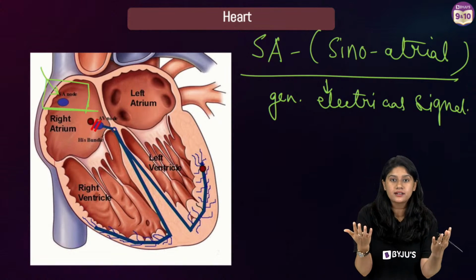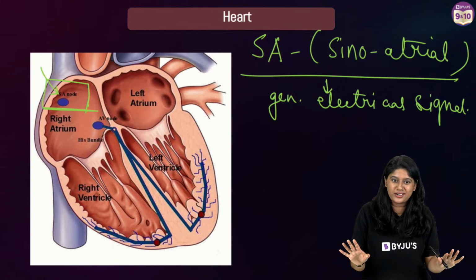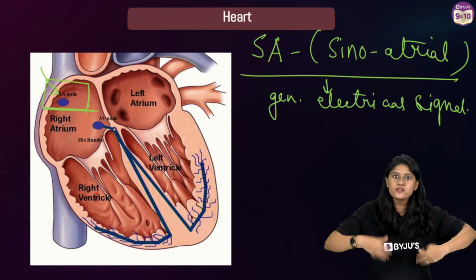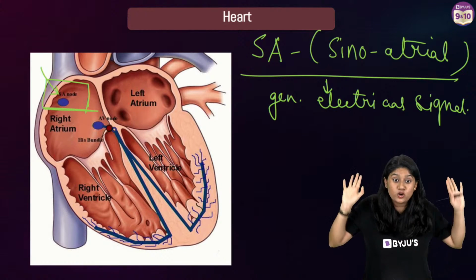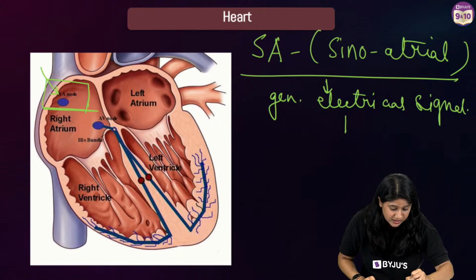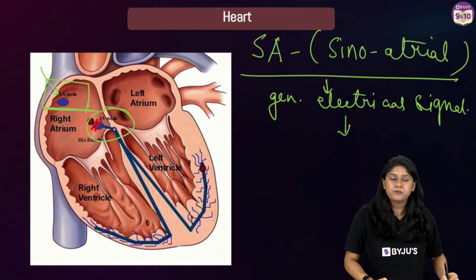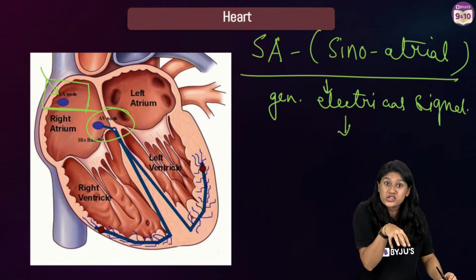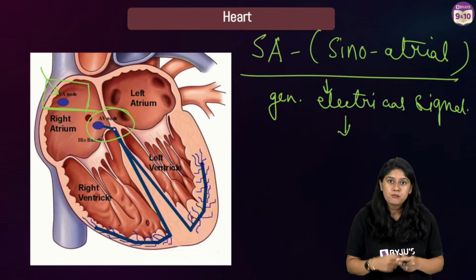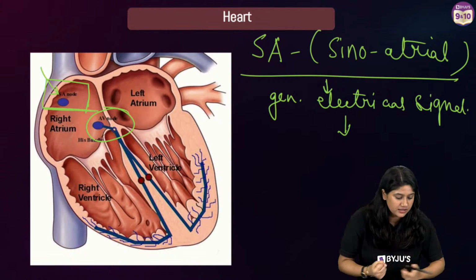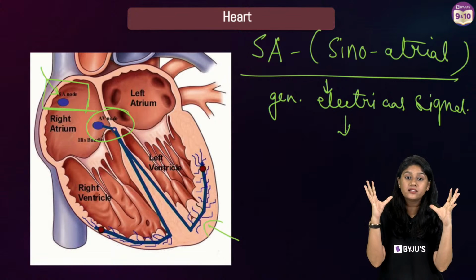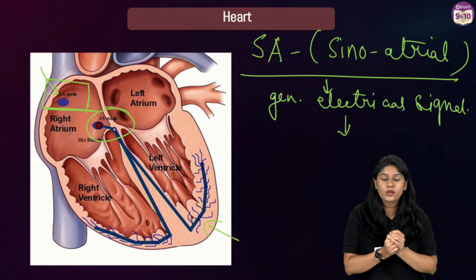Parasympathetic nerve you will be learning in the second chapter of class 10th, control and coordination. Don't worry. But over here, everyone, are we clear? So the SA node receives the signal. Of course, we have nerves throughout the body. So the signal comes to the SA node, the SA node becomes active, and sends the signal to the AV node. The AV node is there at the ventricles. It sends a signal, and the bundle of His and the Purkinje fibers take that signal. See over here, Purkinje fibers and bundle of His take the signals and the contraction occurs in the ventricles.